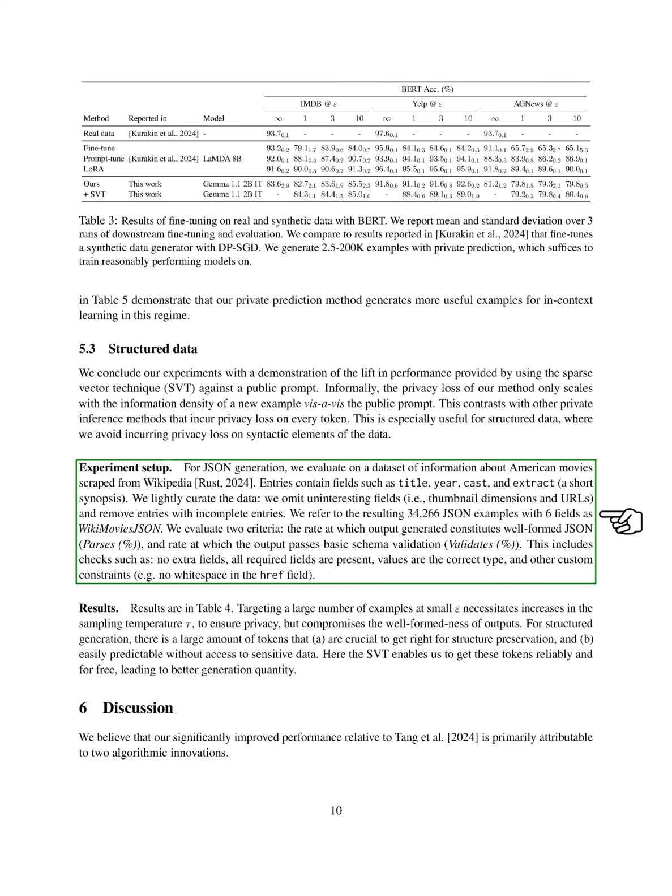In our experiments with JSON generation using a dataset of American movie information, we evaluated the quality of the output in terms of well-formed JSON and basic schema validation. Our method showed promising results in generating structured data efficiently and accurately.